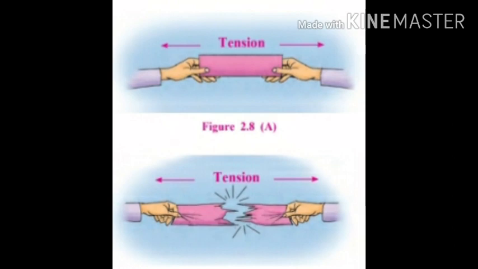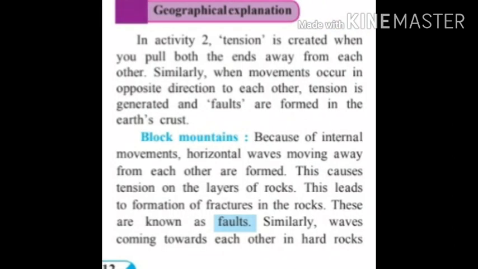In activity number 2, tension is created when you pull both the ends away from each other. Similarly, when movements occur in opposite directions to each other, tension is generated and faults are formed in the earth's crust. In the same manner, there is a creation of block mountains in the earth's crust. Now we are going to see block mountain.